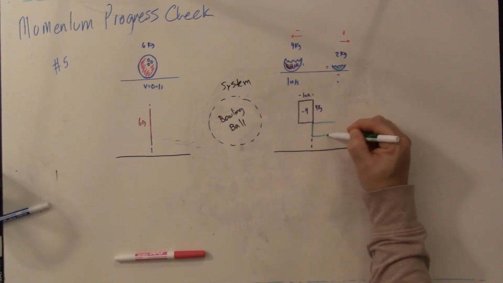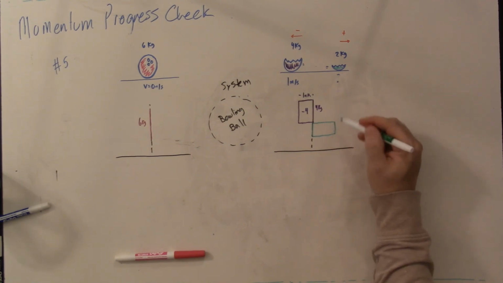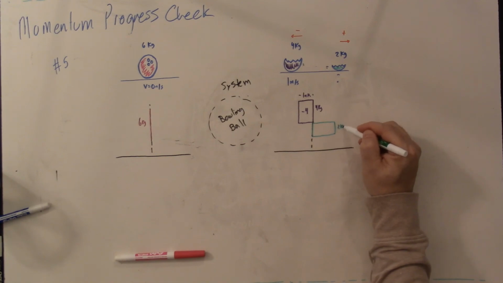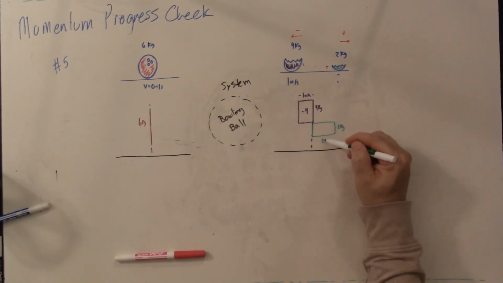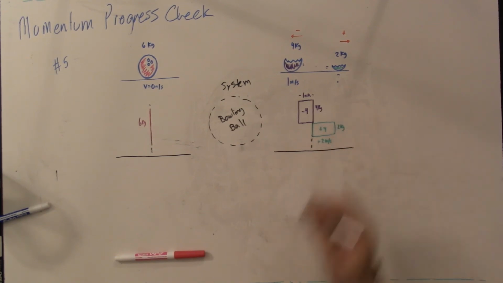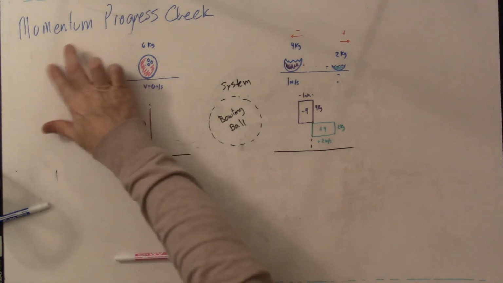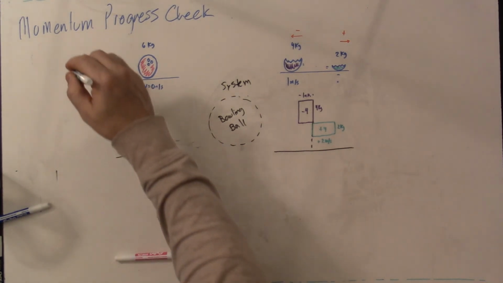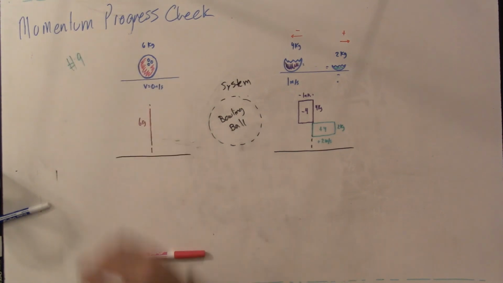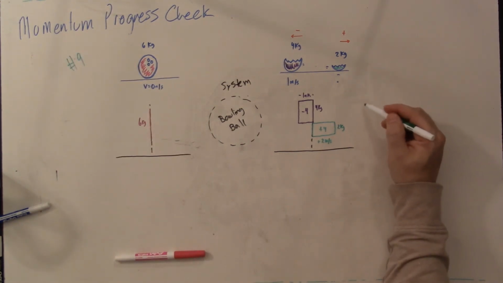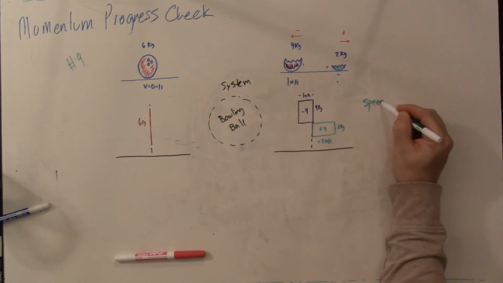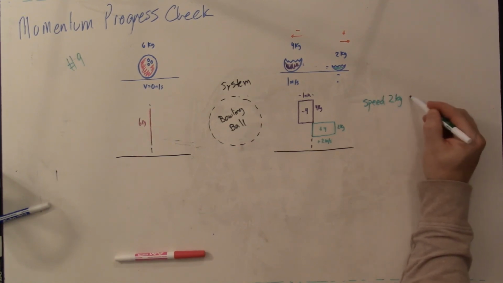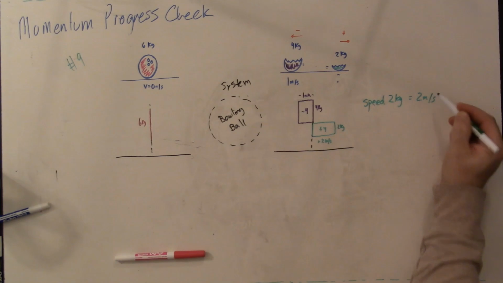Well, you could use your brain and say, well, it's half the mass, therefore it does have twice the speed, and the answer is yes, it does. So this is a 2 kilogram piece, and it's moving at 2 meters per second, but it's moving to the right. That's +2, so this is +4, -4 and +4. And so the answer to number 9, what is the speed of the 2 kilogram piece, is equal to 2 meters per second.